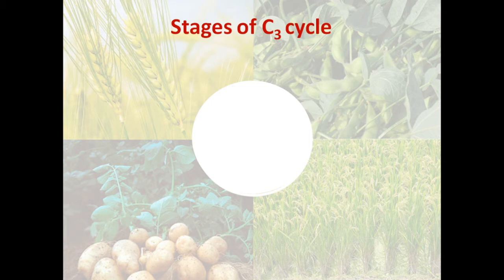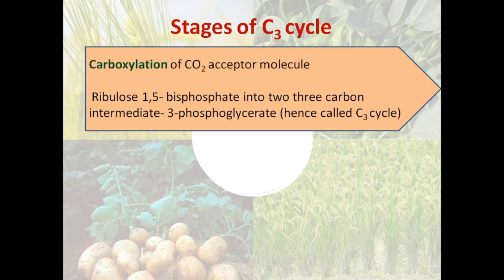Now coming to the stages of the C3 cycle, we have the carboxylation phase, where carbon dioxide is the acceptor molecule and is added to an enzyme known as ribulose 1,5-bisphosphate carboxylase oxygenase, commonly known as Rubisco. So Rubisco accepts carbon dioxide and converts it into another compound.